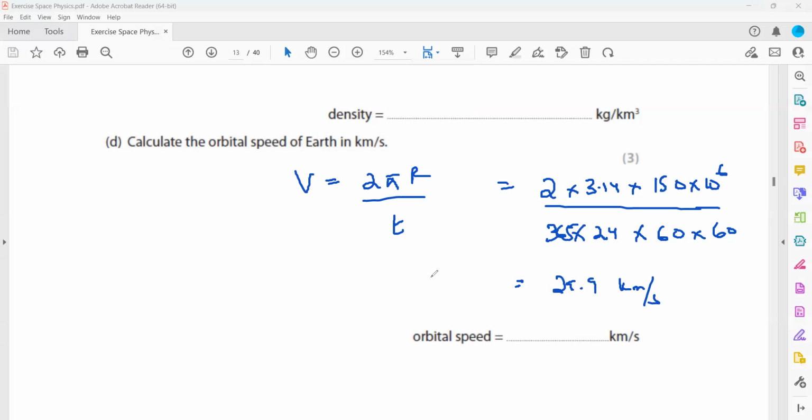It's better when you're solving an exam, because this will result in large numbers. When you multiply them, 2 pi r will give the total distance covered by the Earth, not the orbital radius. This 2 pi r is the circumference. So it is better to solve the numerator separately and the denominator separately, and at the last write the answer. Like when we solve the numerator, this is the value. Then we solve the denominator.